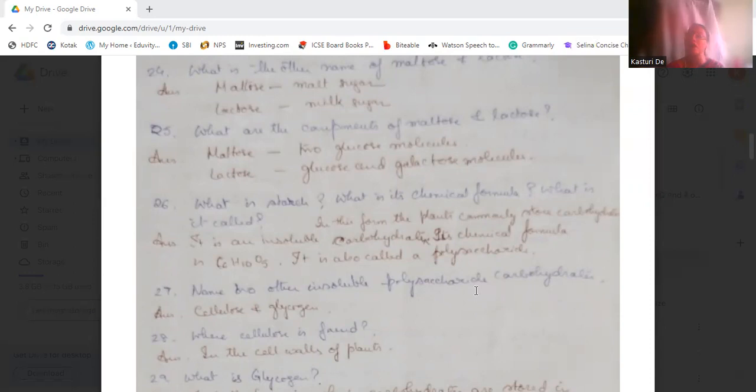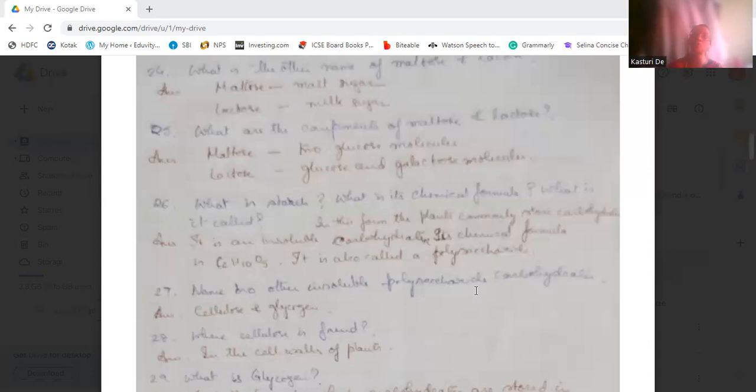Then what is starch, what is its chemical formula, and what is it called? Starch is an insoluble carbohydrate. It does not dissolve in water. In this form, plants commonly store carbohydrates. Its chemical formula is C6H10O5, and it is also called a polysaccharide.